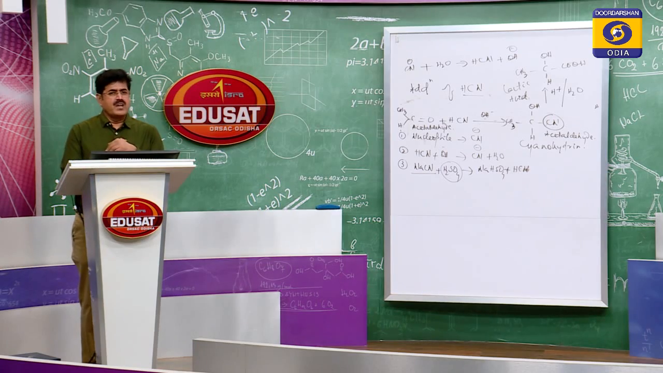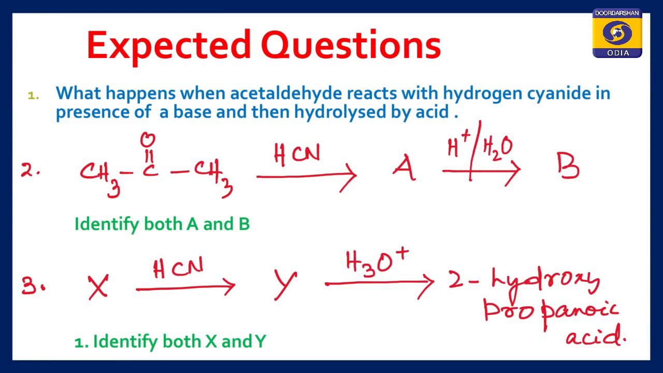Now, based on this reaction, what questions can you expect? What are the expected questions? The expected question based on this reaction: what happens when acetaldehyde reacts with hydrogen cyanide in presence of a base and then is hydrolyzed by acid? So, acetaldehyde reacts with hydrogen cyanide to give acetaldehyde cyanohydrin, and upon acid hydrolysis gives lactic acid or 2-hydroxypropanoic acid.